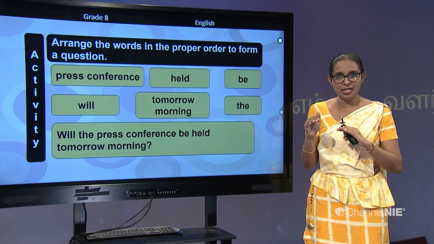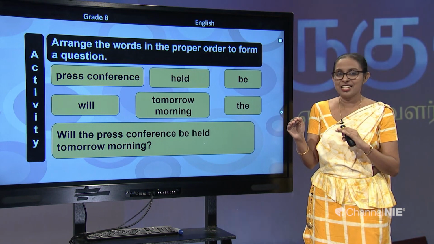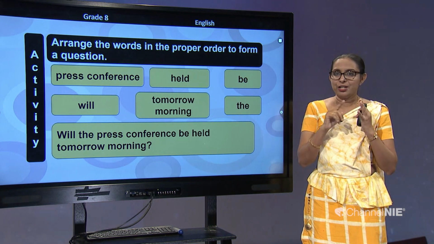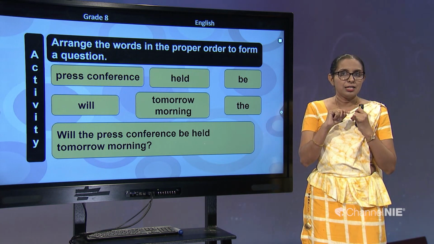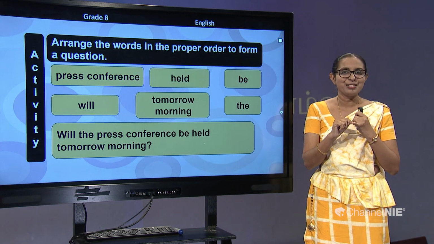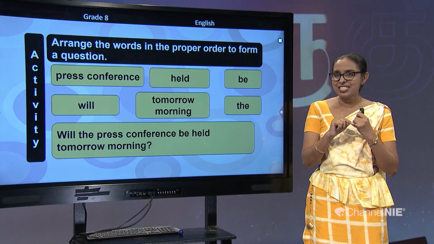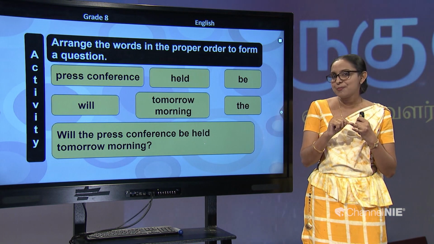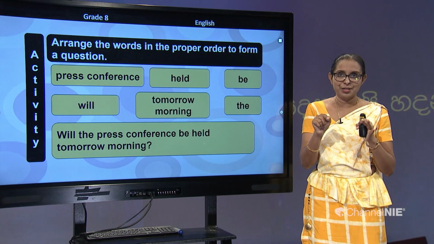Without the word be, we can't form the passive voice, right? So, again I am repeating, you should know the subject and object pronouns of the words, and then the past participles of the verbs, and again the be verb.